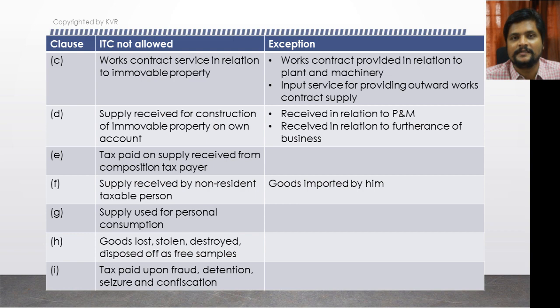The department finds out at a later point of time, they issue a notice and a demand order is issued on the supplier, and finally the supplier makes the payment of taxes. That amount you are not eligible for credit, because since the supplier has paid taxes, it doesn't mean that you are eligible for credit. So these are all the items which fall under the blocked credit concept. This blocked credit concept is very important, and remembering all these items is also very important.